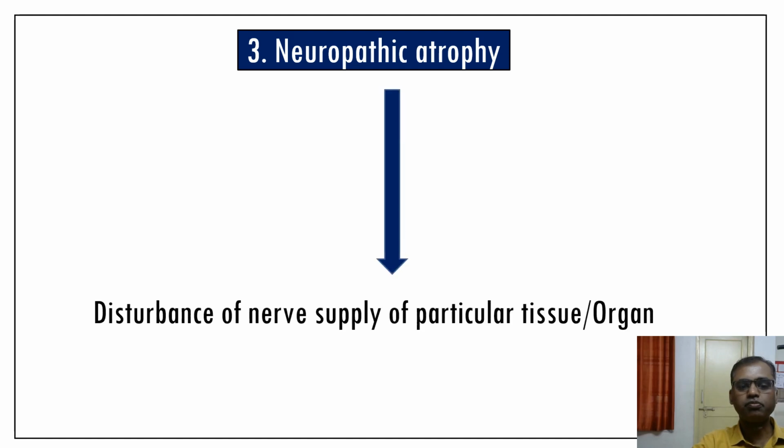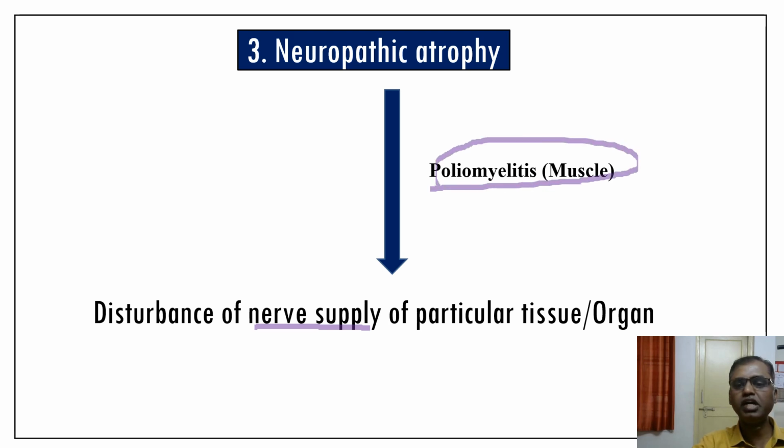Neuropathic atrophy is disturbance of the nerve supply of a particular tissue or organ. The loss of nerve supply leads to atrophy of the particular cells, known as neuropathic atrophy. The example is poliomyelitis. You can see in poliomyelitis the muscle tissue has lost its nerve supply, leading to a condition caused by infection. So poliomyelitis is a typical example of neuropathic atrophy.